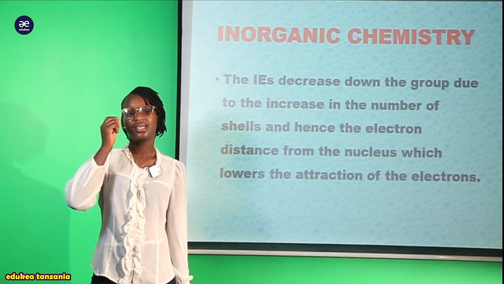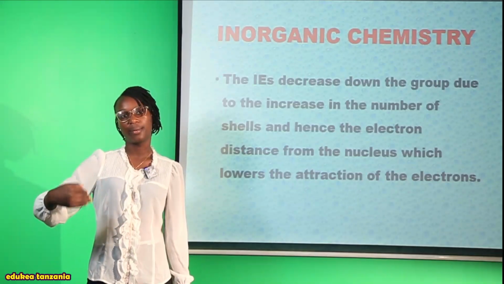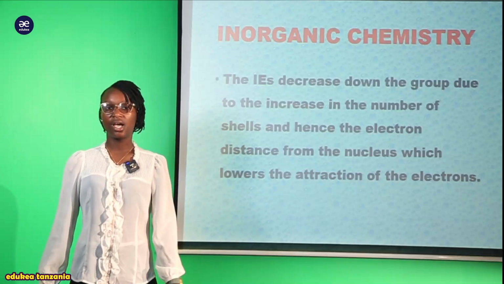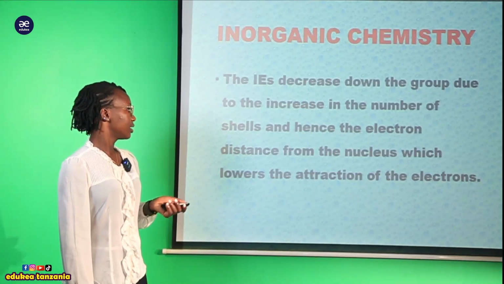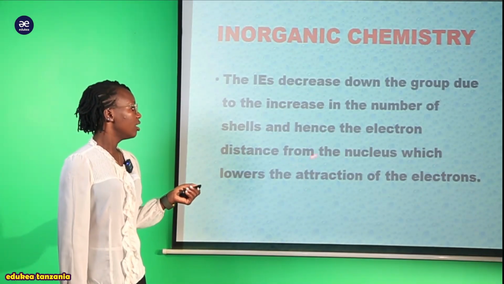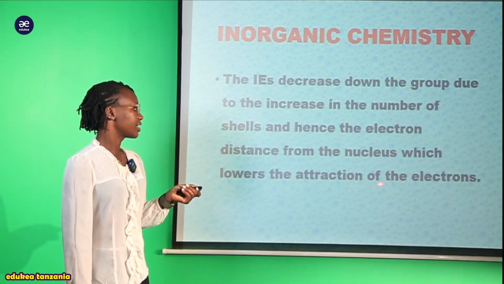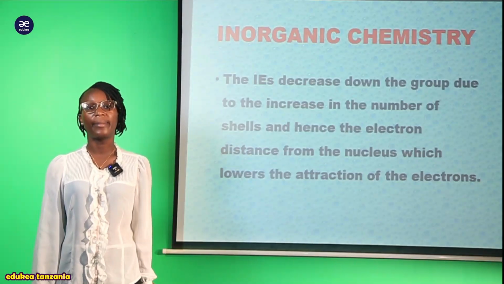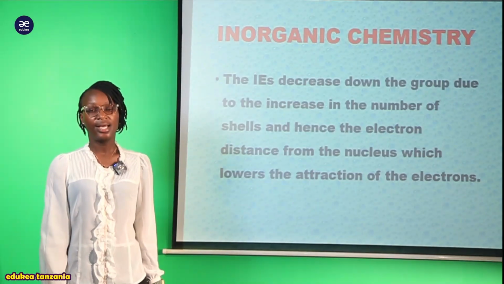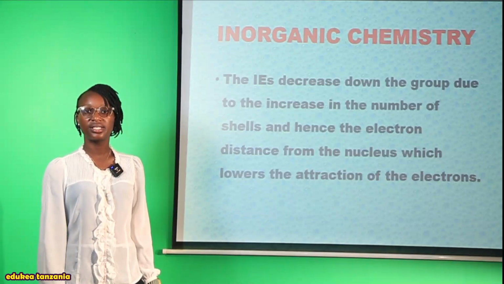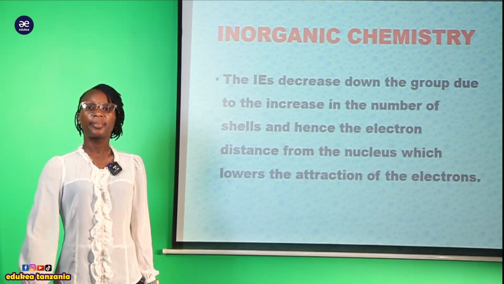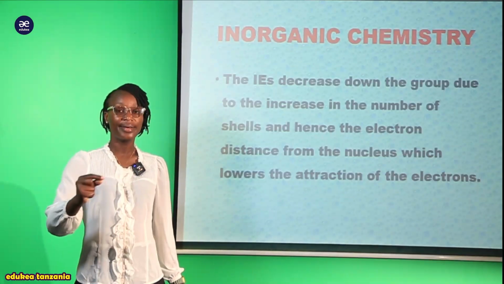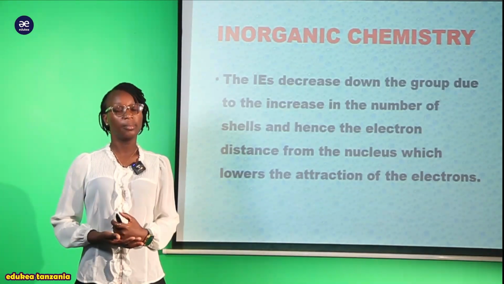Down the group we count the energy levels, 1, 2, 3, 4 and so on. So if there is an increase in the number of shells, therefore this ionization energy will decrease, and hence the electron distance from the nucleus increases, which lowers the attraction of the electron. If the shells increase down the group, it means the distance will increase. When the distance increases it will affect the effective nuclear charge, so the effective nuclear charge becomes small. Once it is small, it means the electrons are held or bonded less tightly, so they are easier to remove.